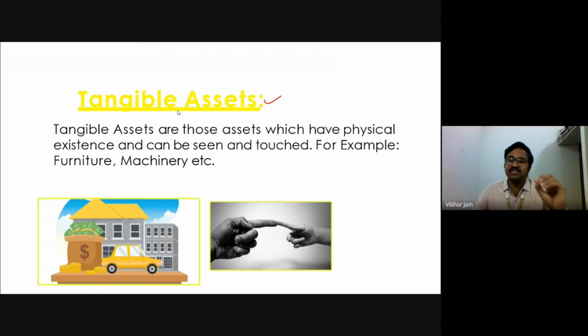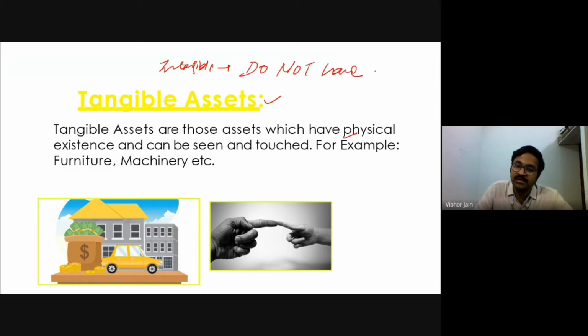That is called an intangible asset. Intangible assets are those assets which don't have a physical existence, that you cannot see, that you cannot touch, but you know they're there. If I misspoke, I'm just correcting myself: tangible assets have a physical existence, and intangible assets do not.